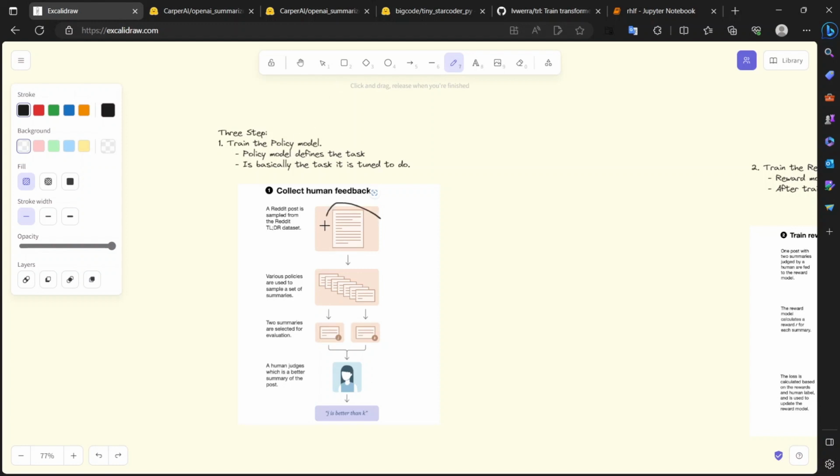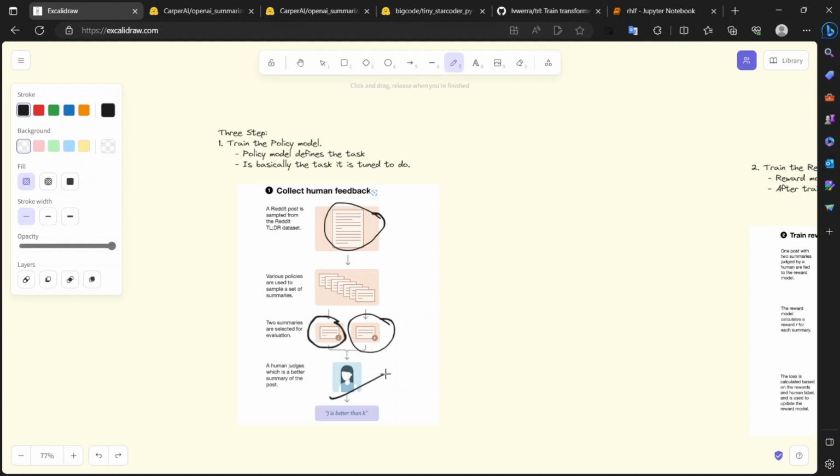We pass the model a text and the model generates a text 1 and text 2. This is the step where we need a human. The output generated by our model is evaluated by the human in the loop.